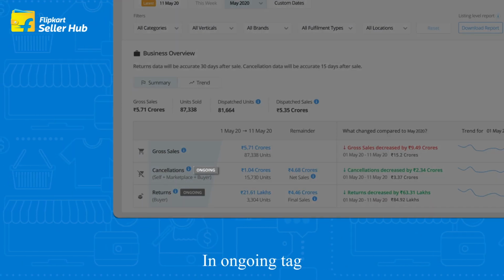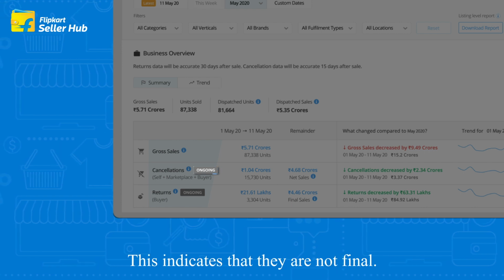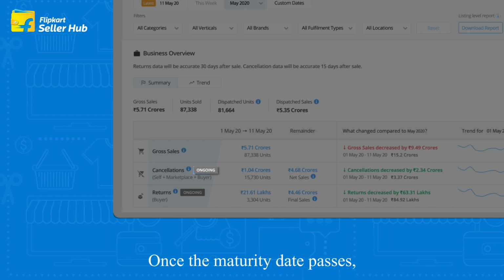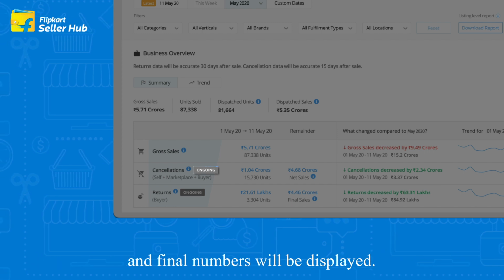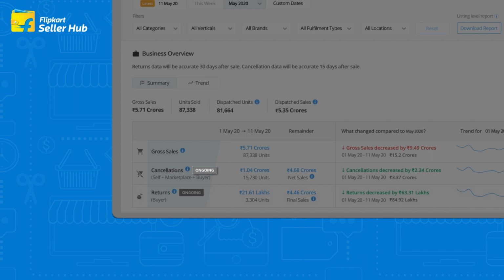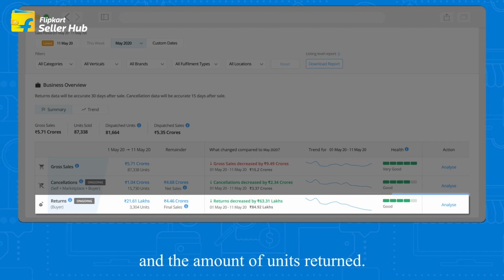An ongoing tag appears next to the numbers during the maturity period. This indicates that they are not final. Once the maturity date passes, the ongoing tag will be automatically removed by the system and final numbers will be displayed. Returns indicate the total number of units returned by the customers and the amount of units returned.